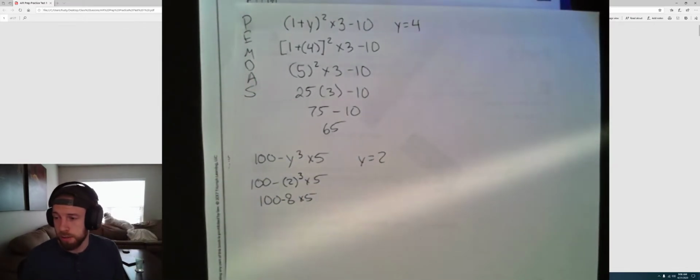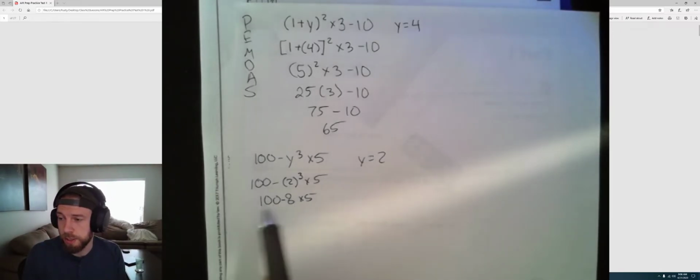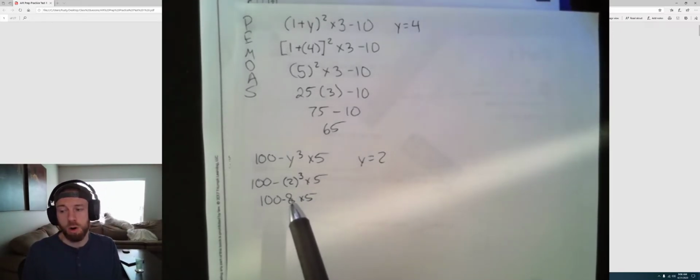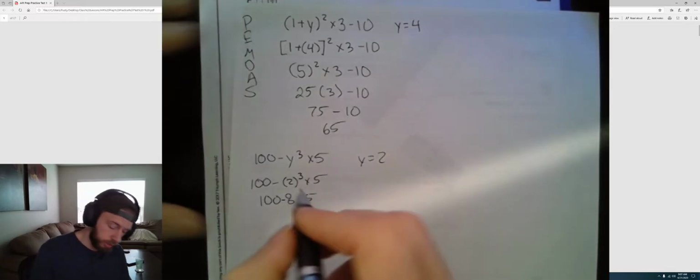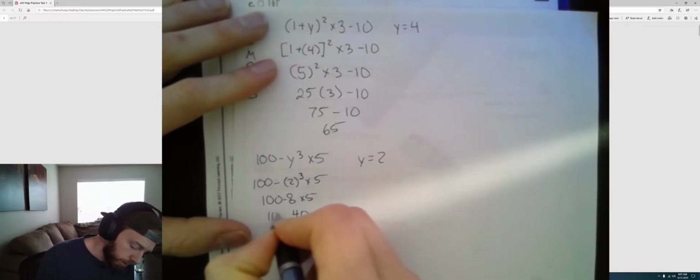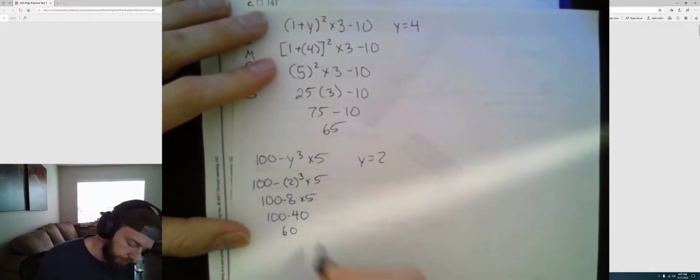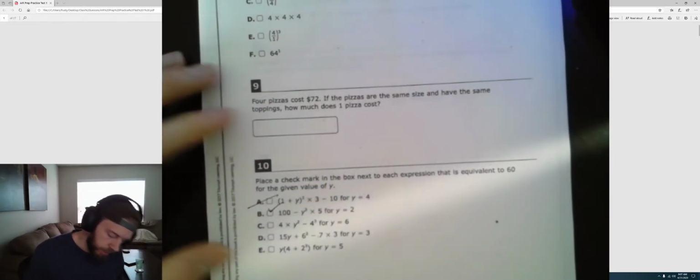Common mistake here. Some people might do 100 minus 8 next because they're going left to right. But order of operations says you got to do multiplication first. 8 times 5 is 40. And 100 minus 40 is, in fact, 60. There is one of our answers that is equivalent to 60. B is an answer.